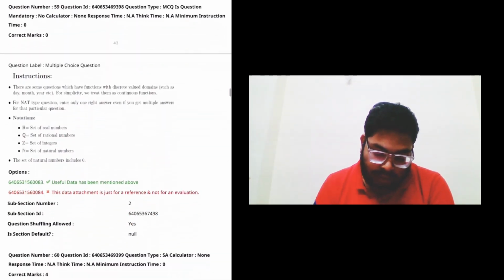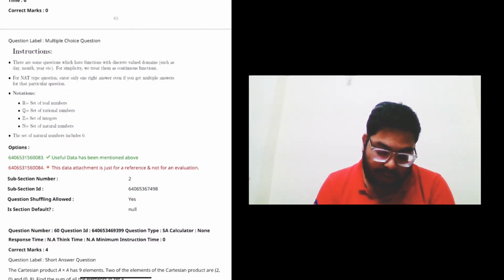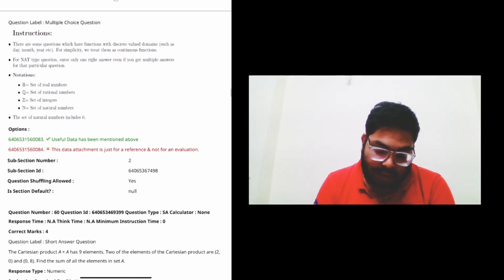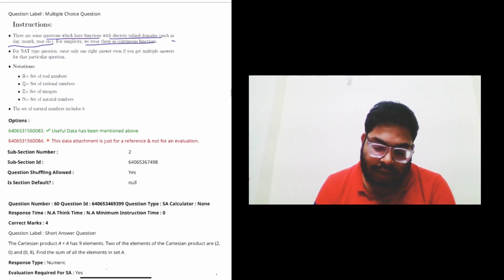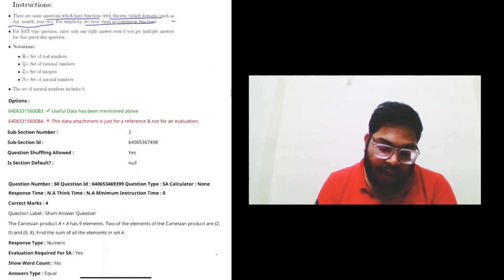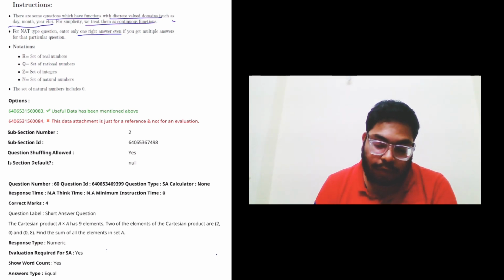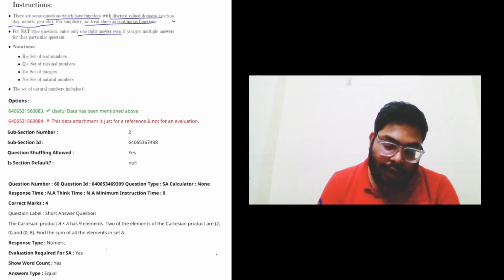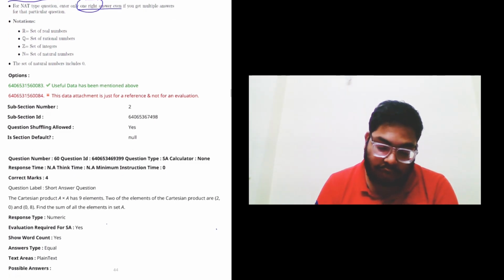Now, if you see the instructions, there are some instructions given here. There are some questions which have functions with a discrete value domain, such as dates, months, years. For simplicity, we treat them as continuous. It is obvious, a valid assumption. For NAT type questions, you have to enter only one right answer. It may be possible that you get multiple answers for that question, but you have to write only one right answer. So you have to take care.